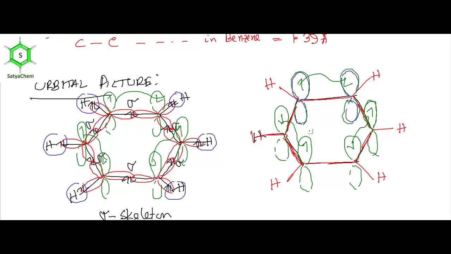So one can get the other Kekulé structure just by shifting the pi electrons. If the structure here is this one, this is a Kekulé structure, but if you shift the pi electrons in this way, then you will get this one.